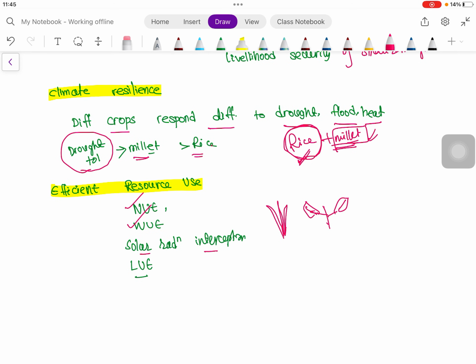Then land use efficiency. Due to multiple cropping, land use efficiency is also increased. So I think we have discussed this holistically.